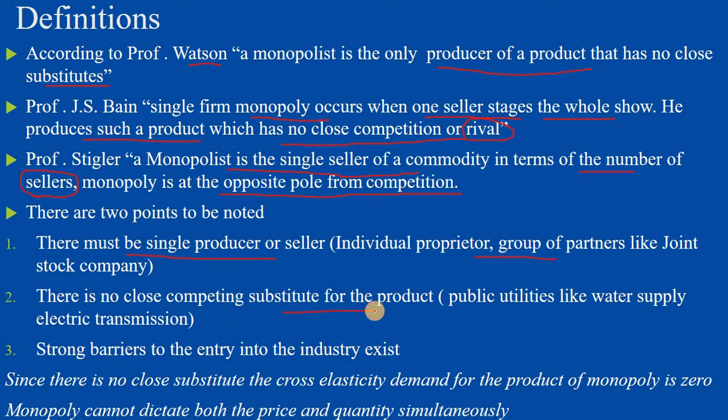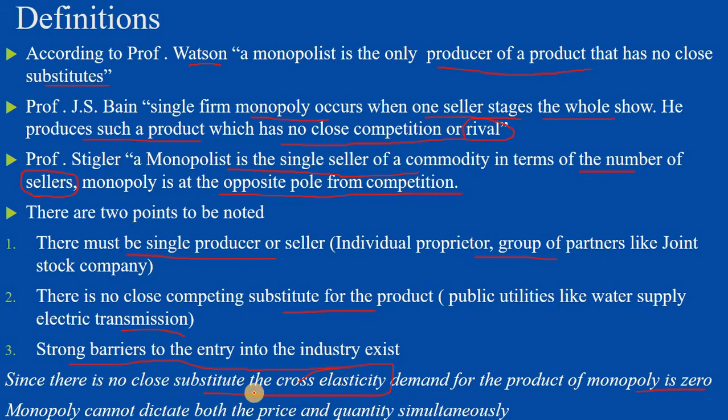The second is that there are no close substitutes for the product. In this case, like public utility services such as water supply and electric transmission companies, which have no close substitutes. Because of this, the cross elasticity of demand is zero, as there is no close substitute. Another important observation from the definitions is that there are strong barriers to entry and exit in the industry. Anyone who wants to enter or exit faces strong barriers.